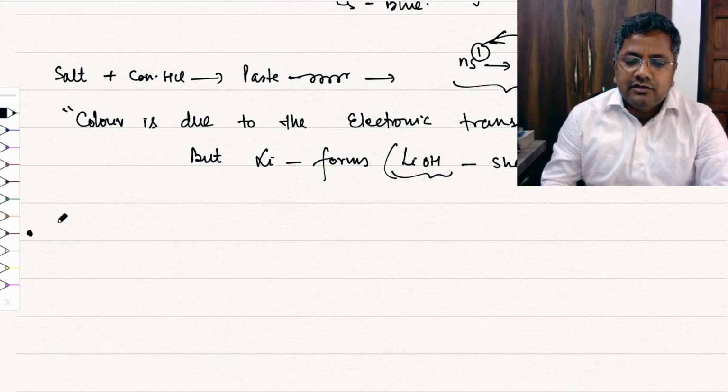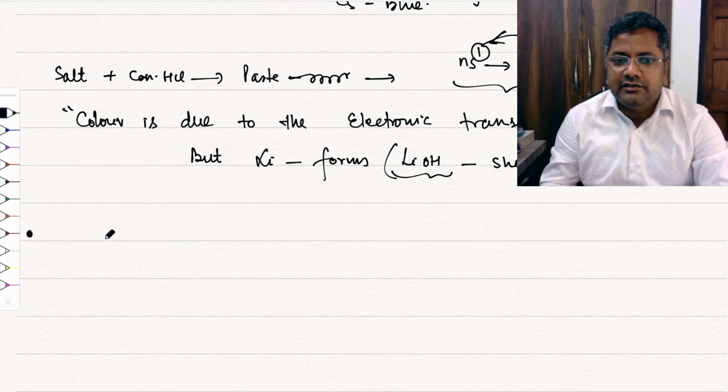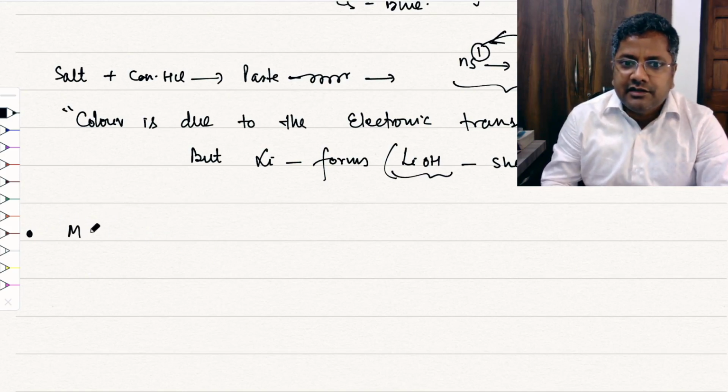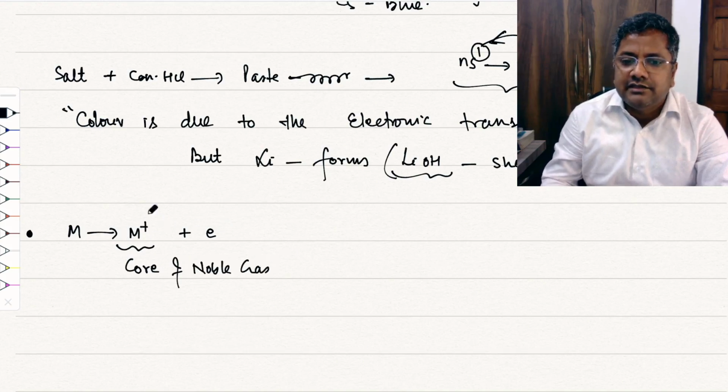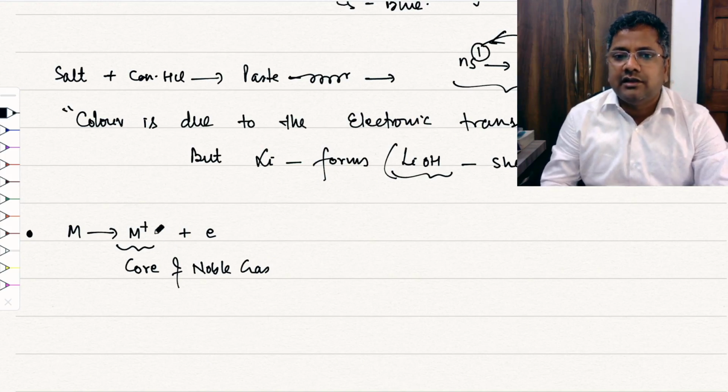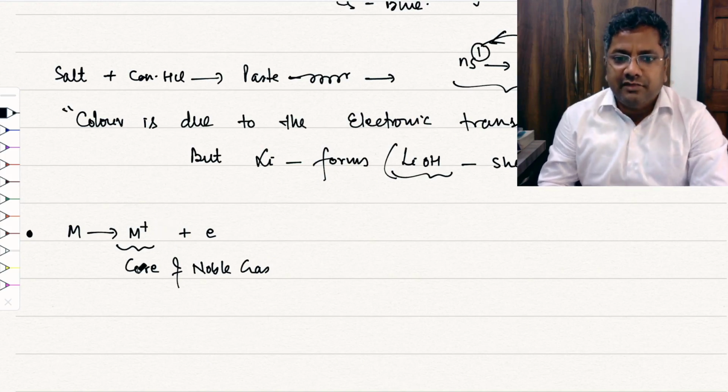Now the color of the compounds. All of you know that these metals easily form M plus and an electron, and this has the core of noble gas. This is the most common oxidation state of this group of metals.